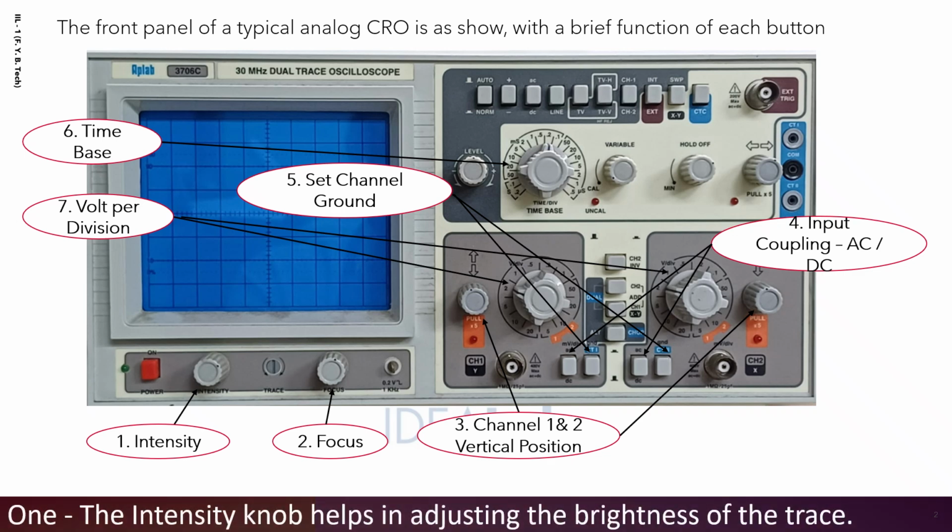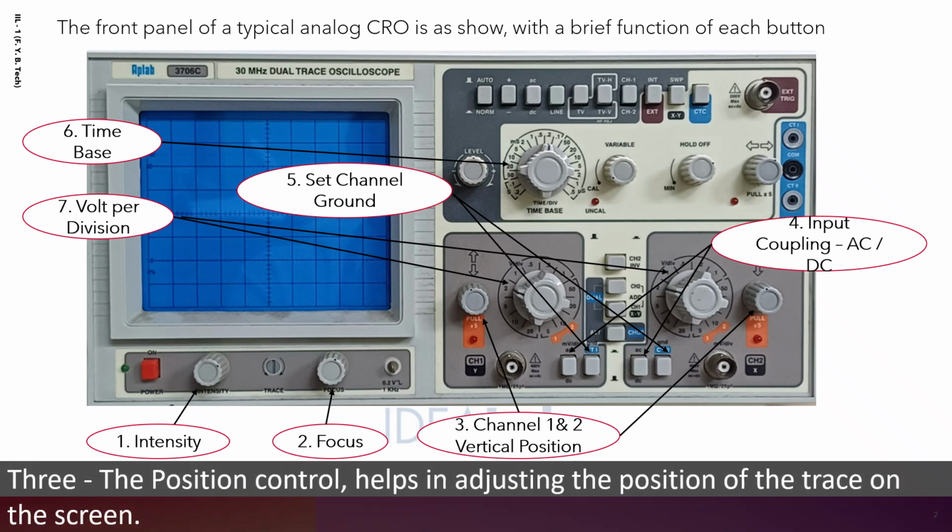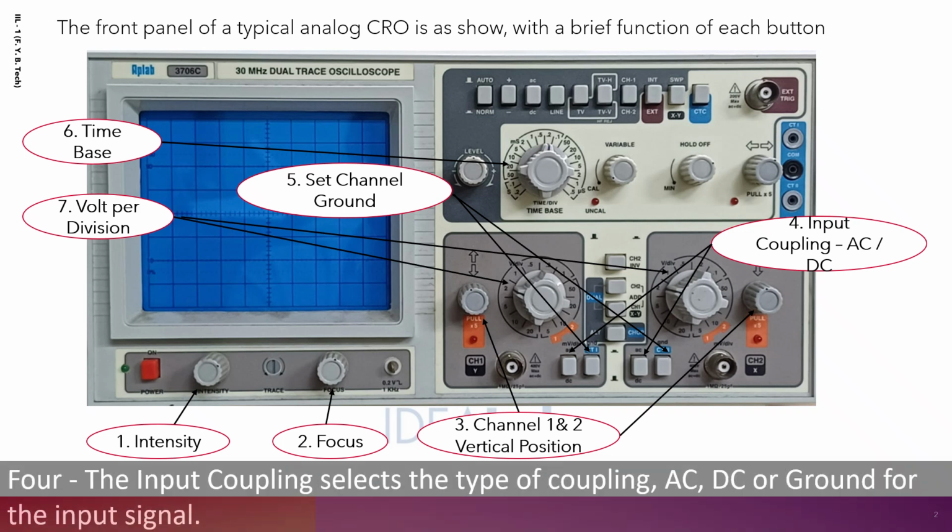1. The intensity knob helps in adjusting the brightness of the trace. 2. The focus knob helps to adjust the sharpness of the trace. 3. The position control helps in adjusting the position of the trace on the screen. 4. The input coupling selects the type of coupling, AC, DC or ground, for the input signal.